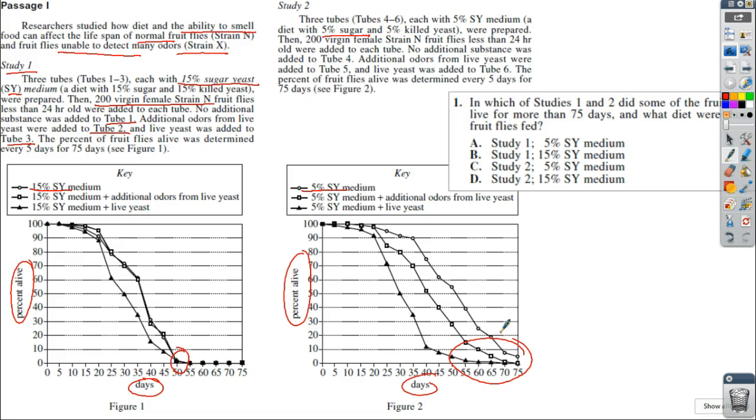And over here you can tell that we've got the same percentage alive, the days, but obviously they live a lot longer. And so number one asks, in which of studies 1 and 2 did some of the fruit flies live for more than 75 days, and what diet were they fed? More than 75 days, that is going to be these guys over here. That is study 2. We can get rid of A and B. And which food were they fed? They were fed SY medium. So that is C, our correct answer.